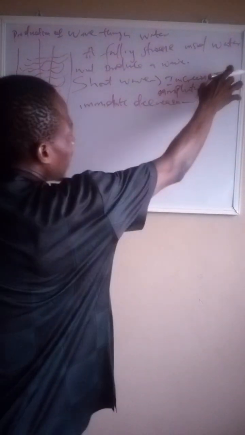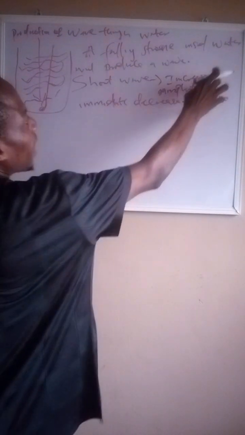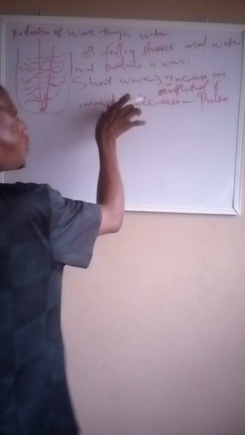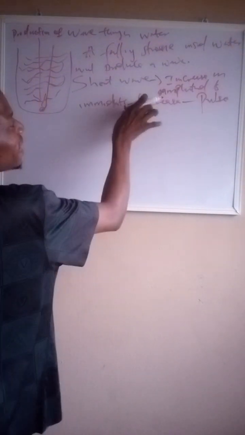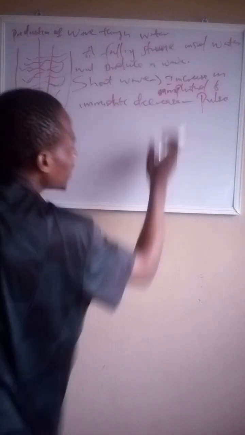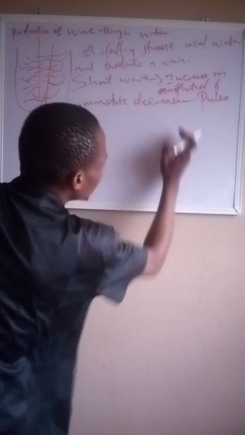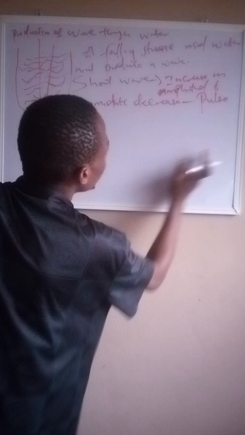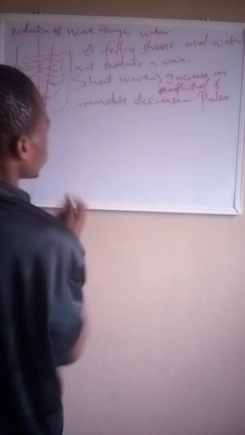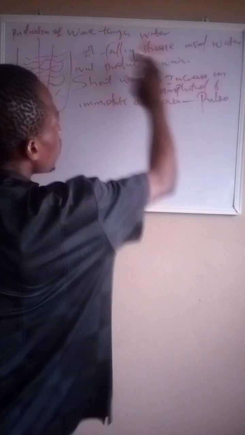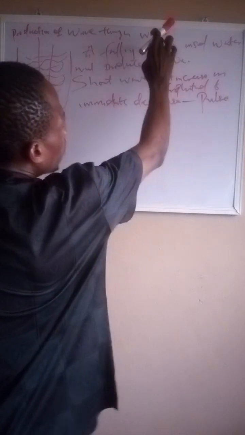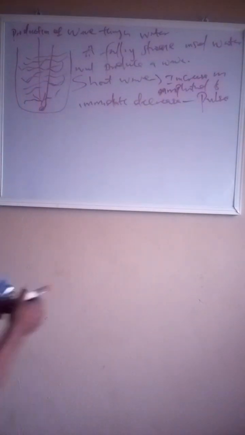A pulse is a wave that is produced by what? By a falling stone inside the water, where there is an increase in amplitude and an immediate decrease in that amplitude. The moment there is an increase, it is immediately followed by a decrease. That is called a pulse, produced by a falling stone inside a bucket of water. Now, that is for water.